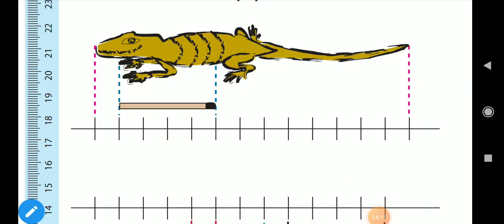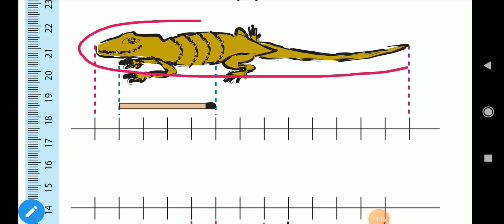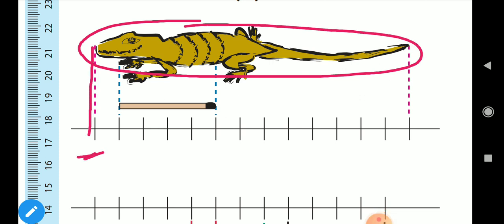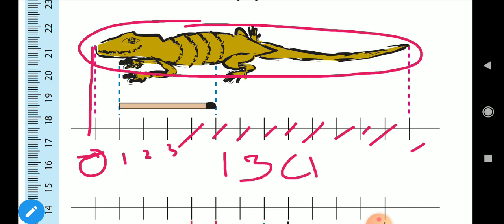now we will count the length of the lizard. Okay, so the lizard starts from here, right? So the starting point you need to take as 0, and this is the end point. Till here, how many lines are there? You have to count. So this is 1, after this 0, 1, and this is 2, 3, 4, 5, 6, 7, 8, 9, 10, 11, 12. So the length of the lizard is 13 centimeters.